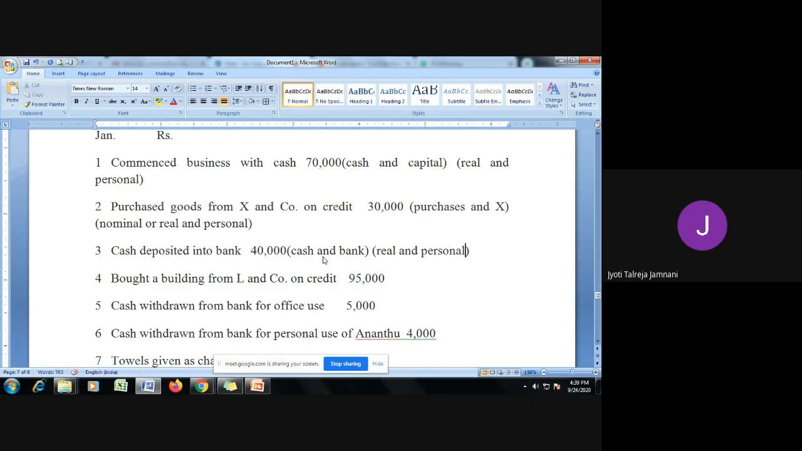Now what is the rule of real account? Debit what comes in, credit what goes out. What are we doing? Depositing cash into the bank. When you put cash into the bank, cash goes out. It is not in your pocket now. So when it goes out, we need to credit it. And to whom are we giving it? To the bank. So the bank is receiving. Personal account says debit the receiver, credit the giver. Bank is receiving, so we need to debit bank. And cash is going out, so we need to credit cash. So let us record it.